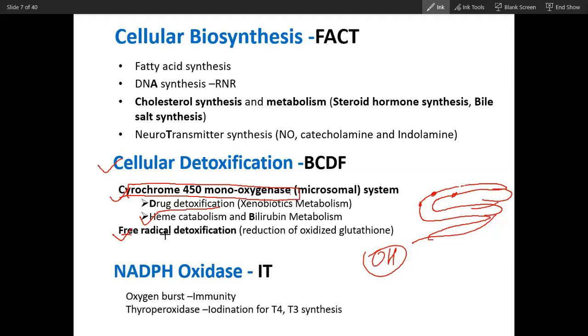Yes, sir. Free radical detoxification is involved in RBC. We will talk about this free radical detoxification. So these are the functions.